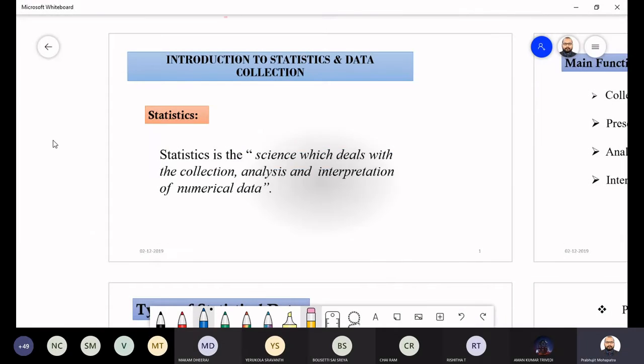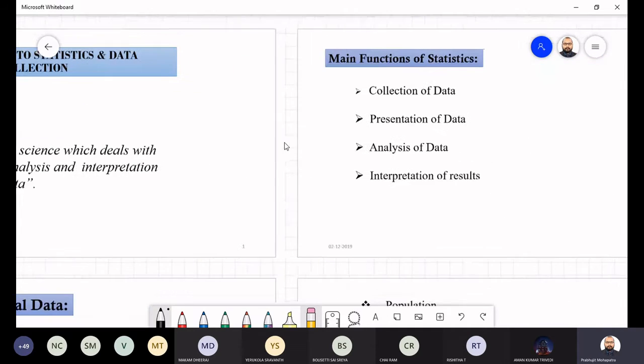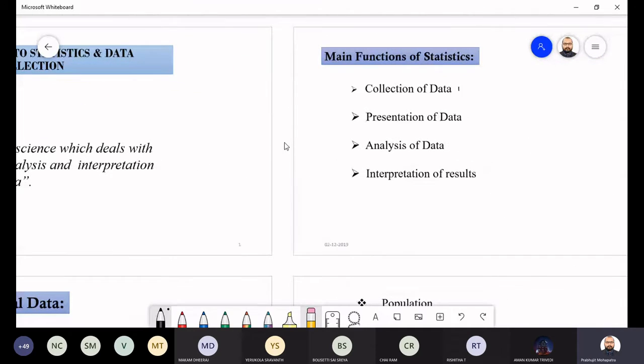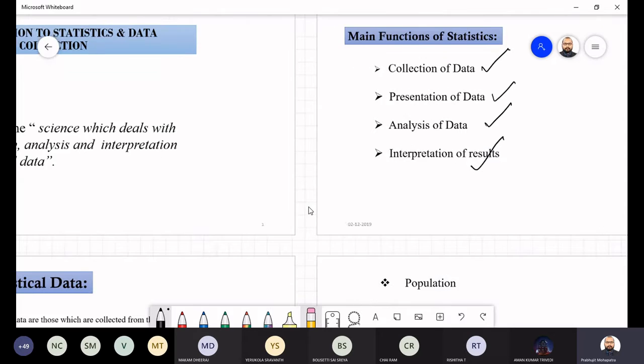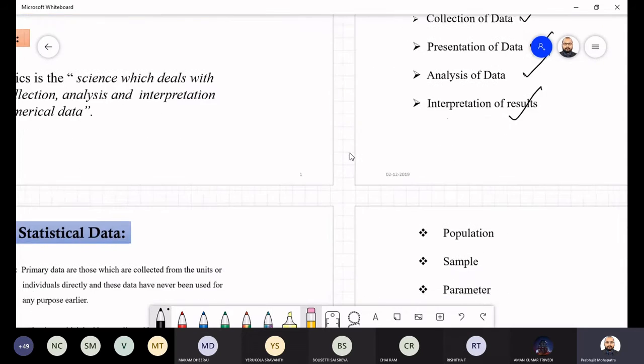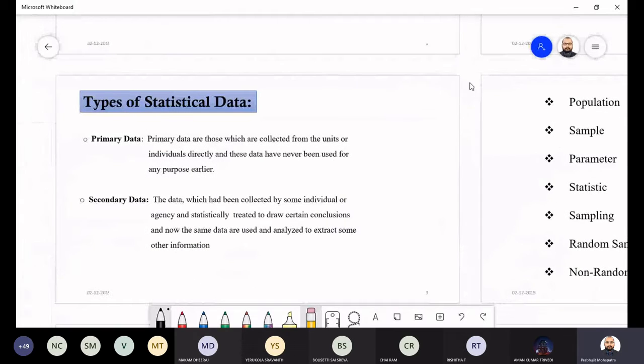of the data, to analyze the data, to interpret the data. Okay, these are nothing but the statistics. And what are the things we have to do? In statistics, mainly, you have to collect the data, present the data, analyze the data, and interpret the results. Okay, so wherever you have data, that is all about statistics.